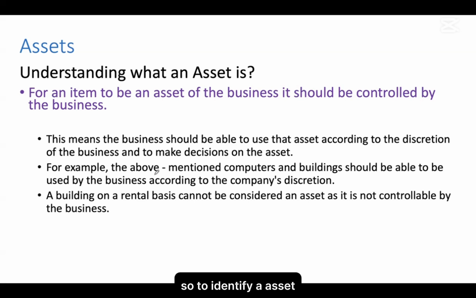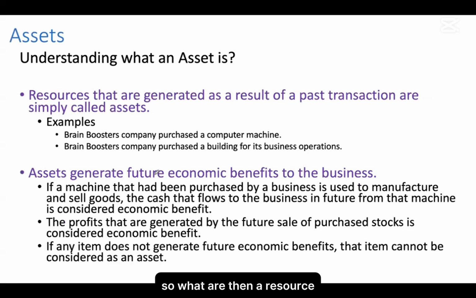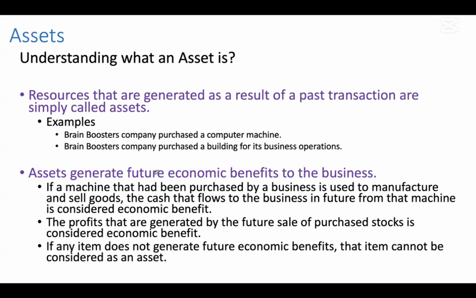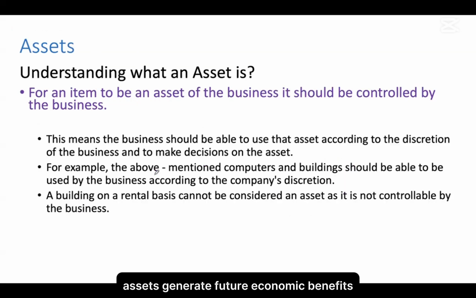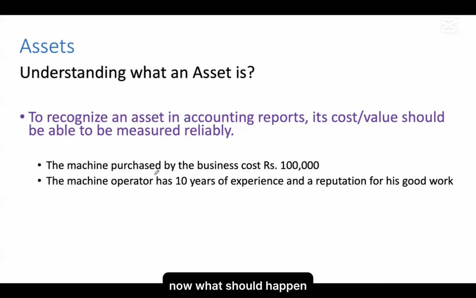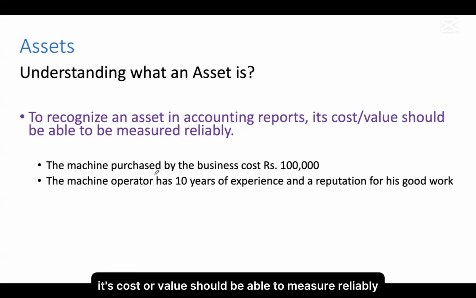Okay, so to identify an asset, there are several characteristics. So what are they? A resource that is generated as a result of past transaction. Assets generate future economic benefits, and they are controlled by the business. Further, to recognize these assets in accounting reports, what should happen? Its cost or value should be able to measure reliably.